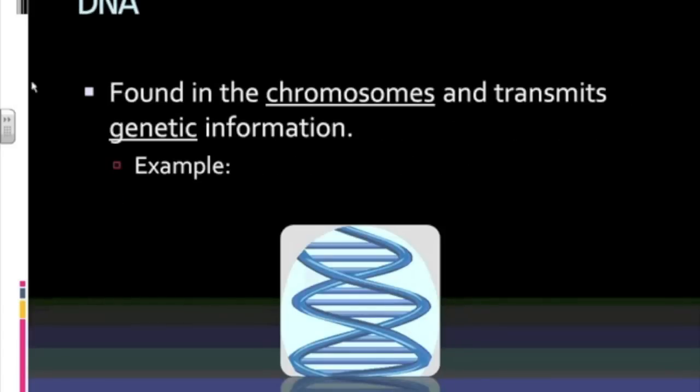DNA is found in the chromosomes and transmits genetic information. Here I have a picture of what we call a double helix. We call this a strand of DNA. You've got billions and trillions of strands of DNA in your chromosomes. Again, it's all the genetic information. It's kind of like the blueprints for a house. Every last pipe, every last electrical cord, every last piece of wood,